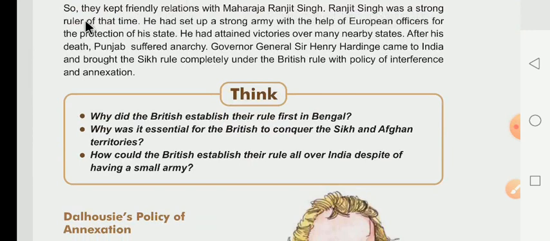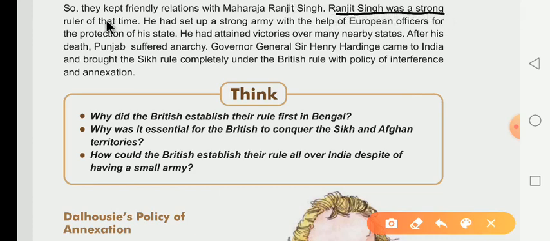Ranjit Singh was a strong ruler of that time. Dear children, this is the most important thing. Maharaja Ranjit Singh was a strong ruler of that time. He had set up a strong army with the help of European officers for the protection of his state. He had attained victories over many nearby states. After his death, Punjab suffered anarchy.